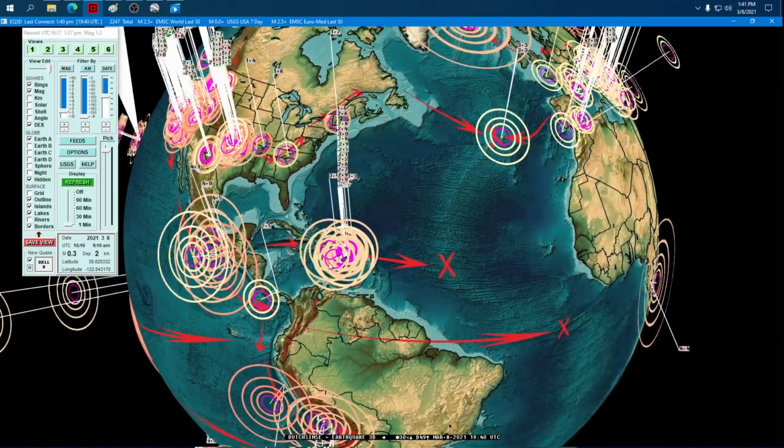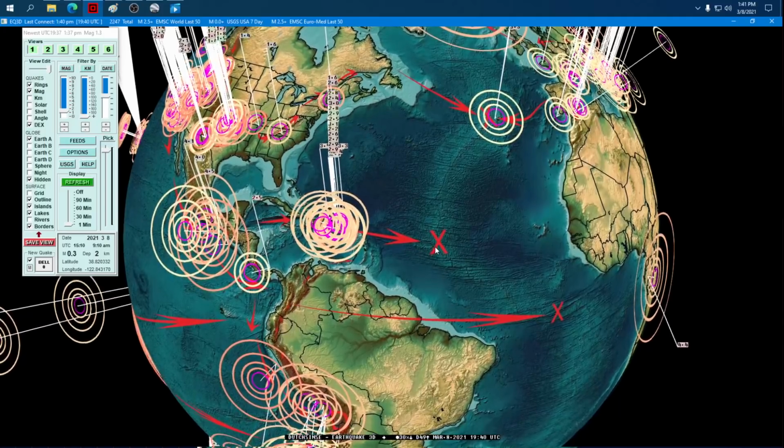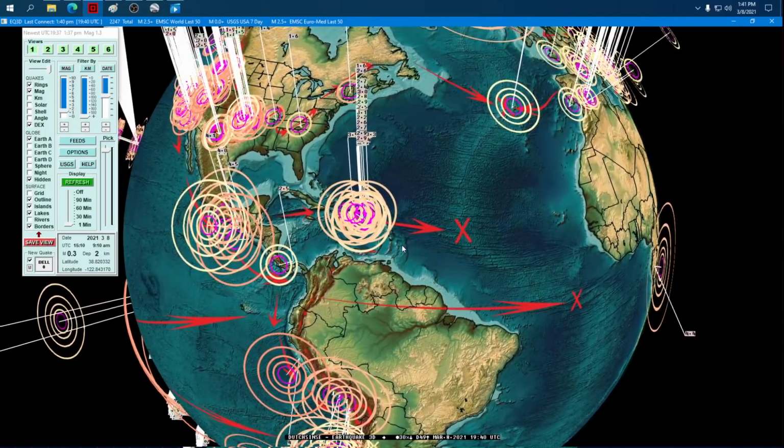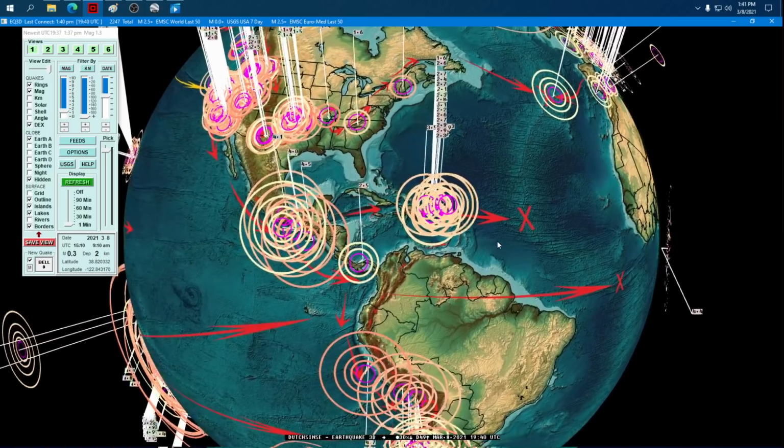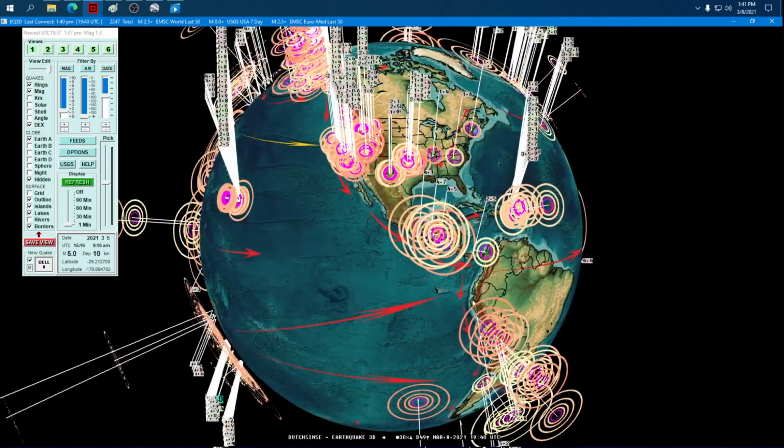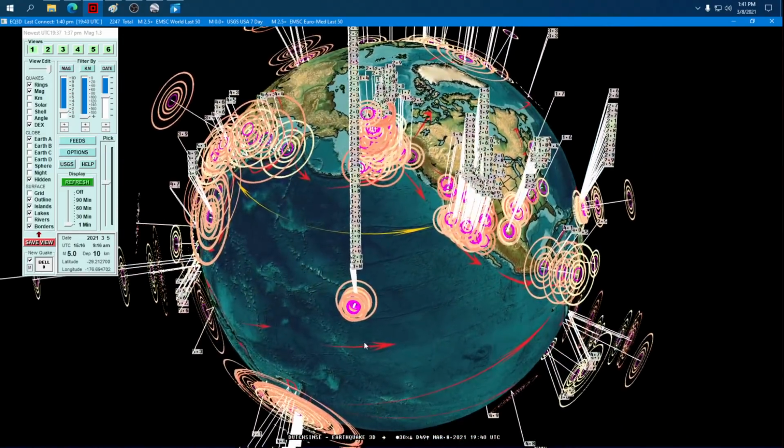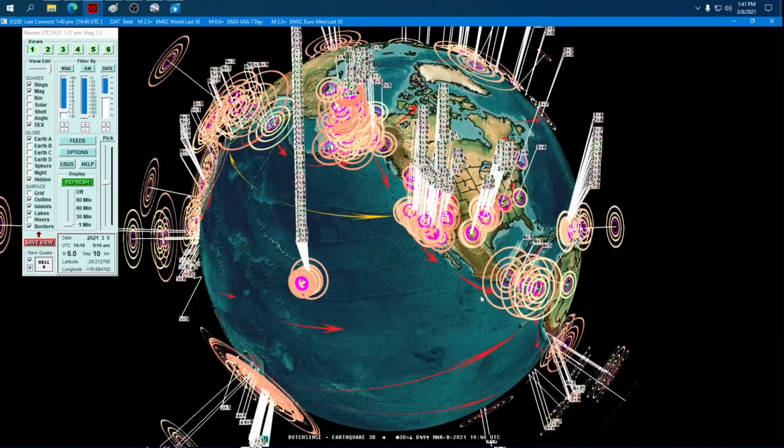Over to the East Caribbean, we're also watching for upper 5 activity to near 6, and that still stands as well. The warning there still stands. Let's talk about Alaska, Hawaii, and lower 48 in the U.S.